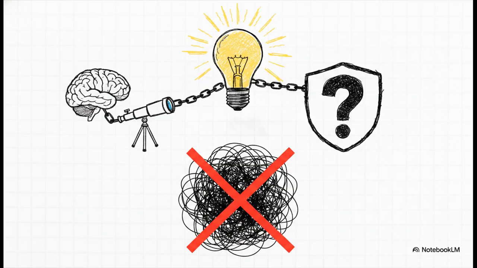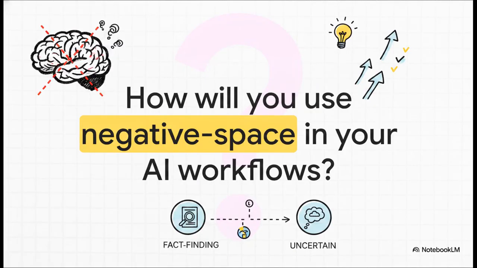So what's the big takeaway from all this? It's pretty clear. By dividing labor, letting language models reason while vision models recognize, and by intentionally embracing uncertainty through negative space prompting, DDCoT brings us so much closer to a truly accurate, human-like multimodal understanding. It essentially replaces blind guessing with actual structured thought. We've seen just how incredibly powerful it is to give an AI permission to say, I don't know. So my question for you is, how will you use negative space prompting in your own AI workflows? Think about the hallucinations you could completely eliminate today just by giving your models distinct duties.